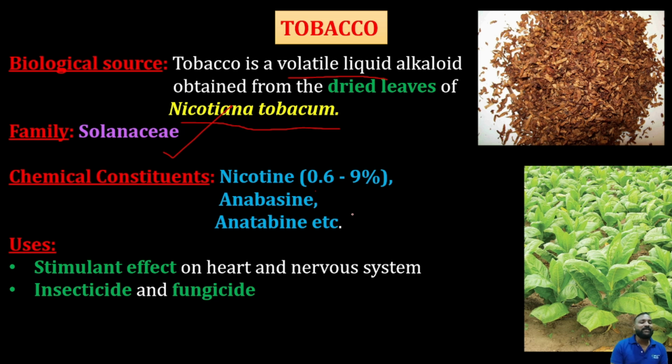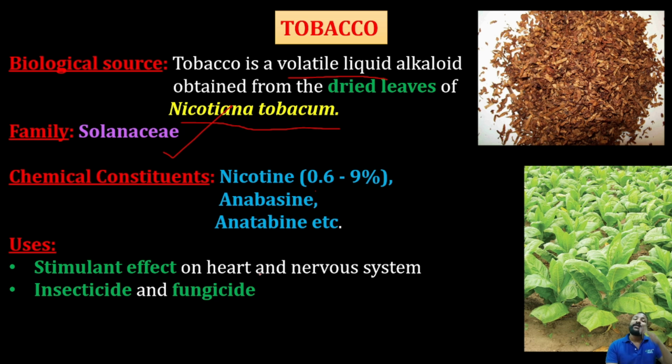Okay, and whereas the uses of this tobacco, when you look at its uses, there is a stimulant effect on the heart and nervous system. For that reason, in a person who smokes a lot, you can see physiological changes in the heart and nervous system, because it stimulates the nervous system and the heart.